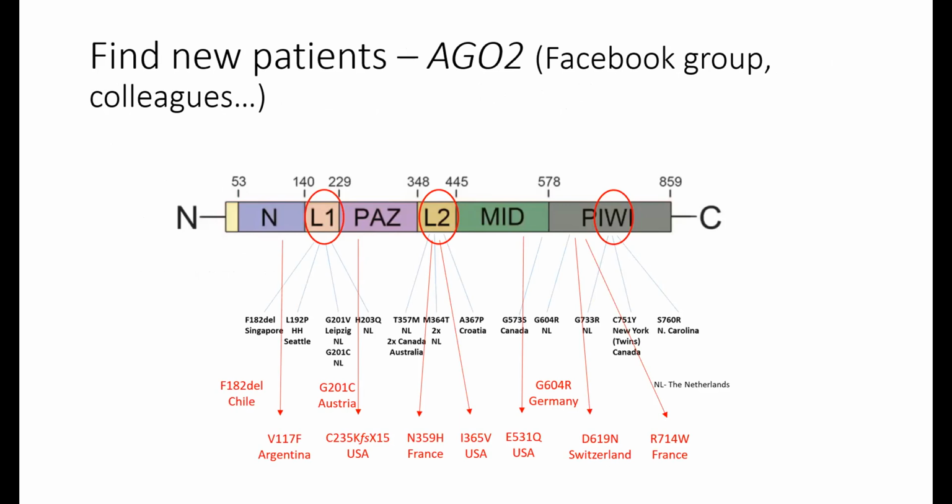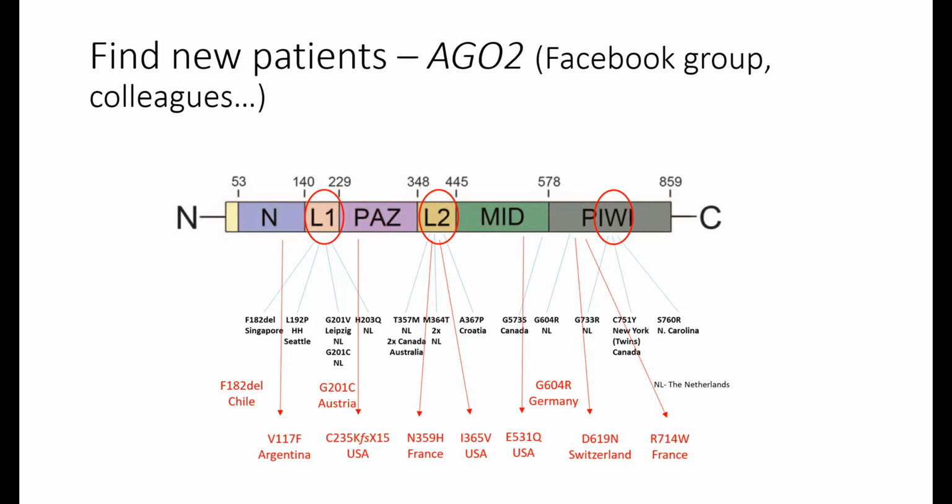We are always looking for new patients, and we have established a Facebook group, and for a long time, Antje and I were the only members of this Facebook group. Then luckily Nora came and took it over and brought it to a next level. But also with the help of the Facebook group, we identified some new patients, because not every colleague who identifies an AGO2 variant will contact us, especially if the variant has already been published, because then it's clear for the colleague that this is the cause, and there is not much of a reason for contacting us.